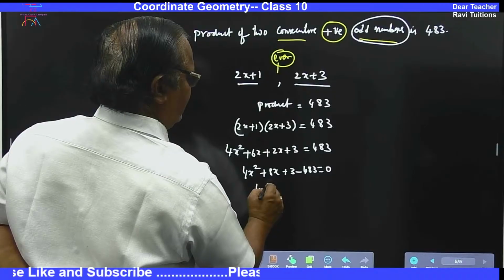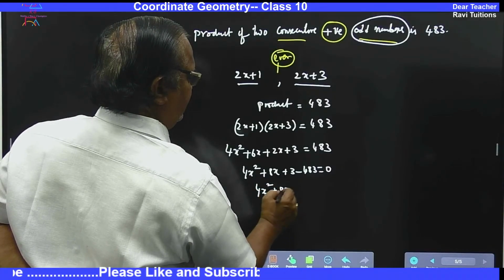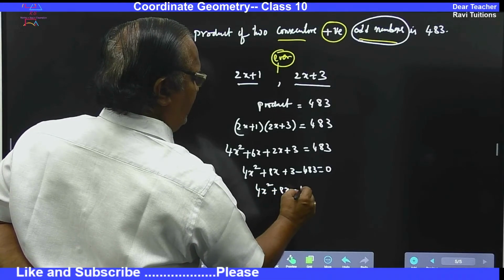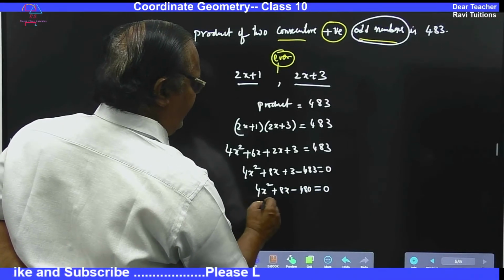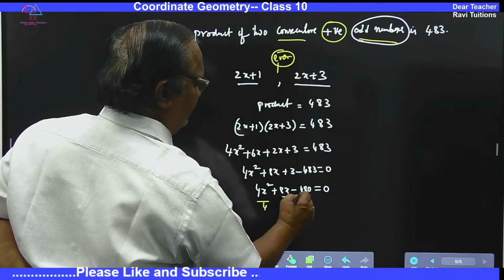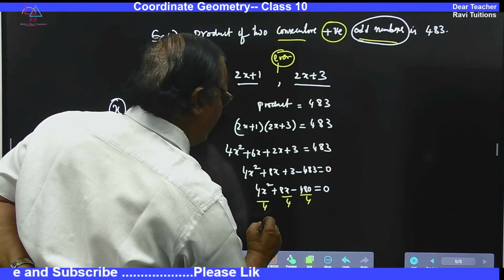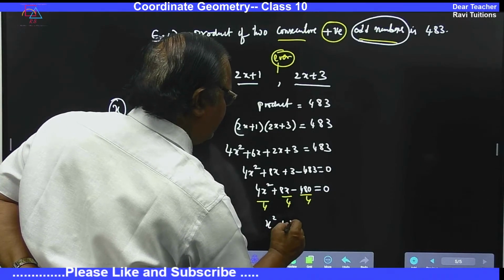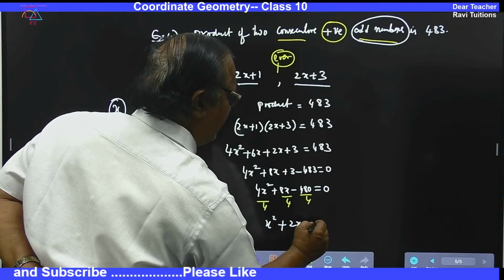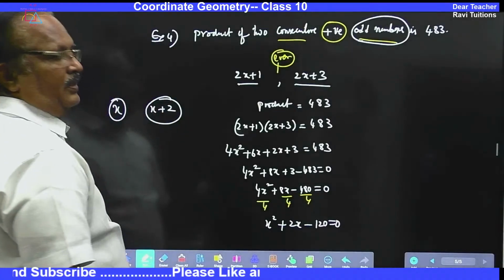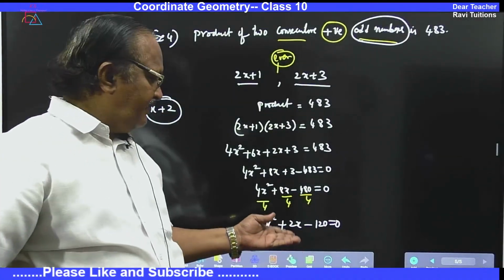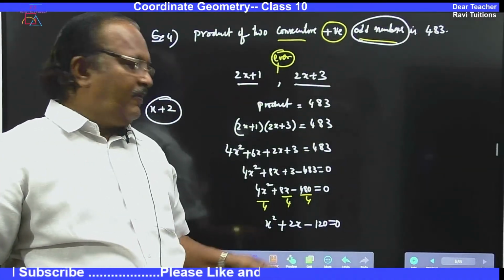So, 4x square plus 8x minus 480 is equal to 0. Now, you can divide with 4. So, then what happened? x square plus 2x minus 120 is equal to 0. Yeah, there are factors for this.